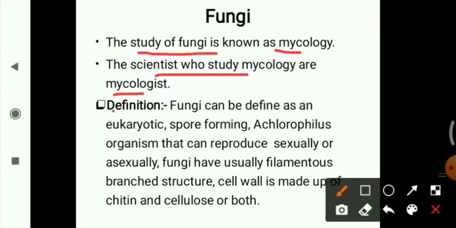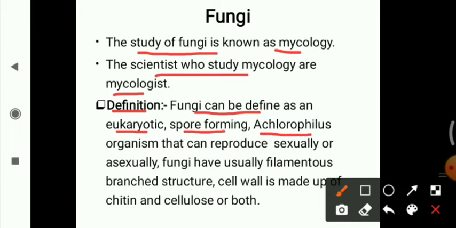If we look at the definition, fungi can be defined as eukaryotic. Fungi are eukaryotic organisms. They are spore forming, which means that they commonly produce spores as a result of sexual and asexual reproduction. During sexual and asexual reproduction, they produce spores, and through spores they go for reproduction. So, fungi are spore forming.